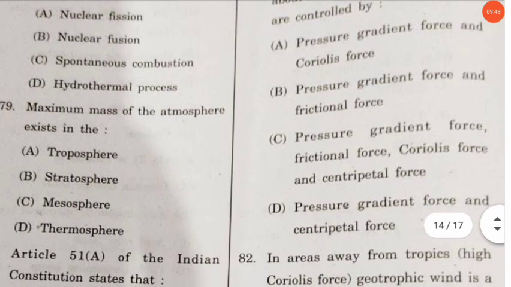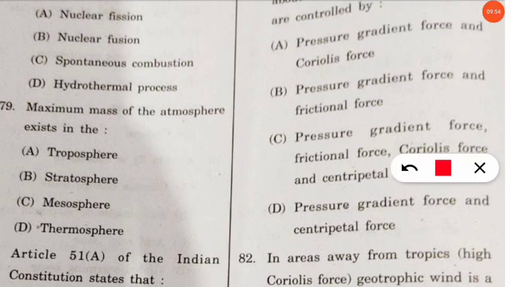The next question is, maximum mass of the atmosphere exists in which of the following sphere? That means which of the following layer is having the maximum mass of the atmosphere, and the correct option will be option number A, that is troposphere. Yes, the closest to ourselves, closest to earth, that is troposphere, is having the maximum mass of the atmosphere.